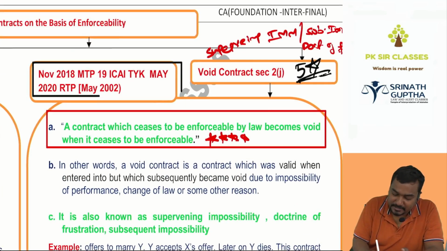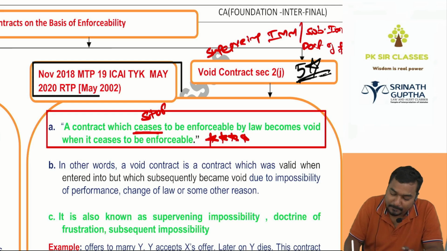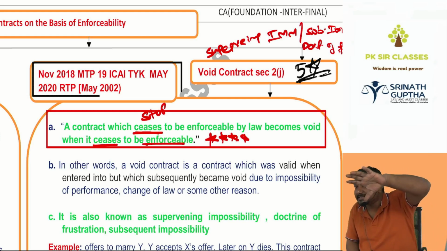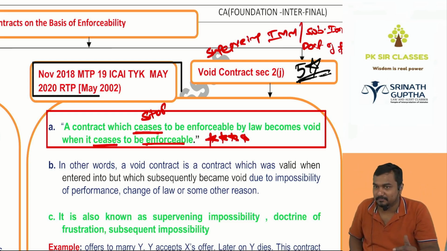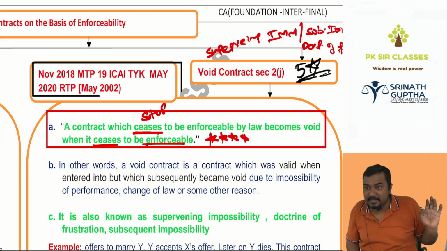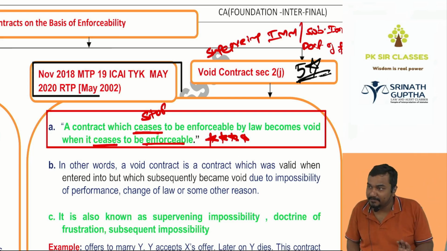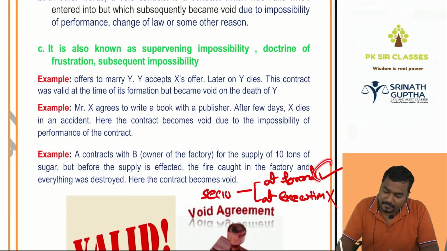It is a contract which ceases to be enforceable by law; it becomes void when it ceases to be enforceable. In the beginning it is enforceable, later what will happen, beta? It stops being enforceable because section 10 is missing. Section 10 is satisfied, enforceable. Section 10 is not satisfied, not enforceable. Done. Simply, it's a contract which will satisfy section 10 at formation but not at execution.